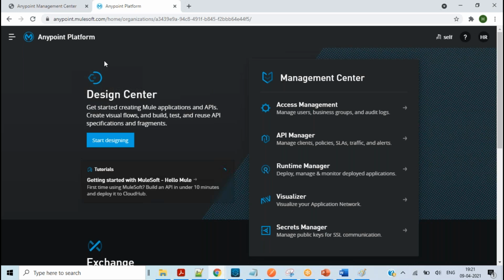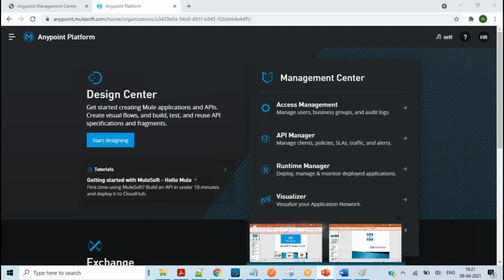If you ask me what the advantage of using MuleSoft is, one of the biggest advantages is that they have a cloud platform where we can deploy our application directly into Runtime Manager. You don't need to maintain the server. The maintenance of servers will be taken care of by MuleSoft. That's one of the biggest advantages.